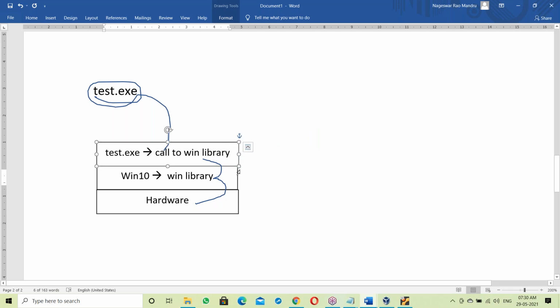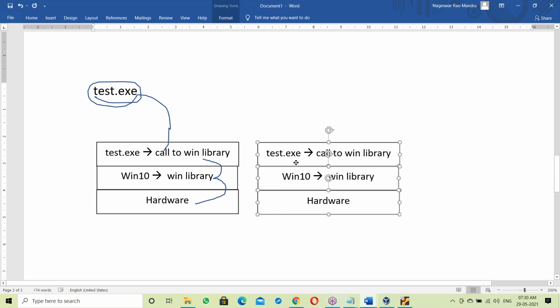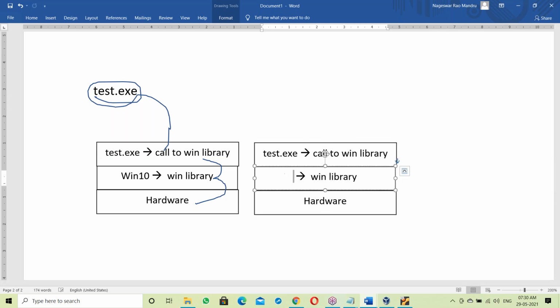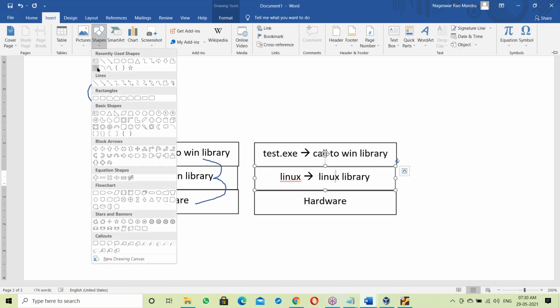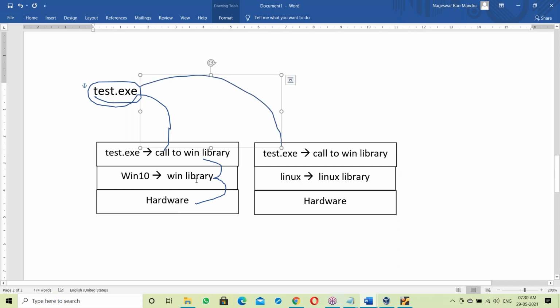Okay, now let us take another platform here. Another platform: Linux. Let us take Linux base, Linux base with Linux library. Now the same test.exe file, let us place it on the Linux base.